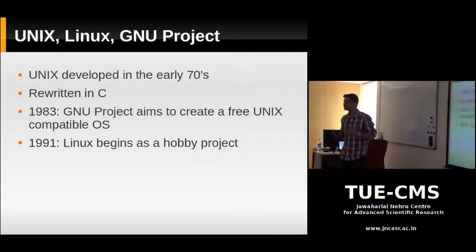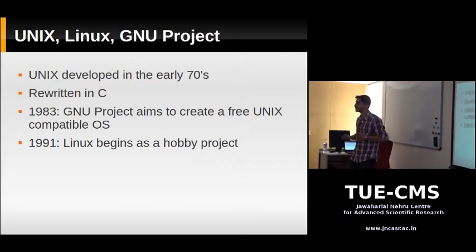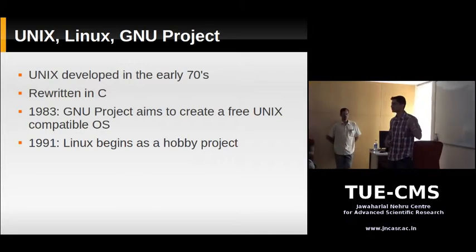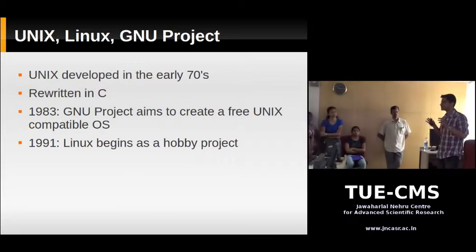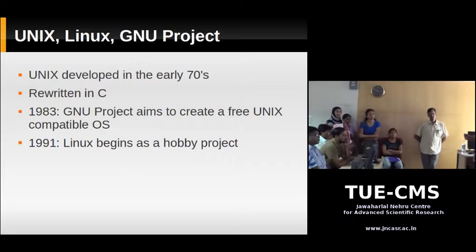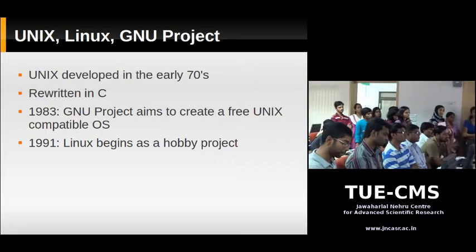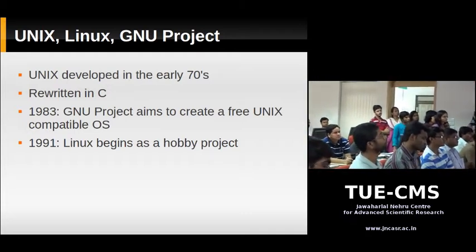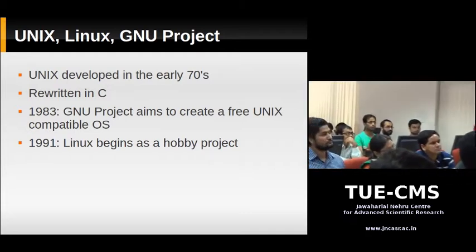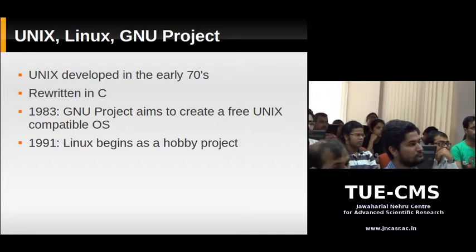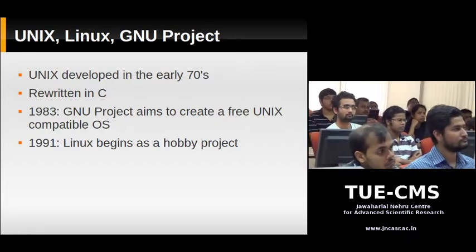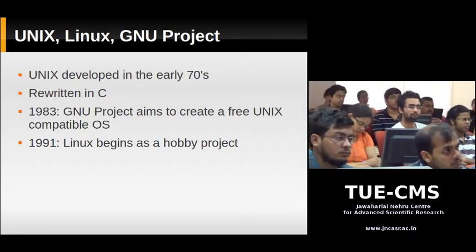So what POSIX does, it tells how your Unix system is going to behave. What are the system calls? We were talking about system calls earlier. So this standard tells you what are the system calls, how you use those system calls, and how basically a Unix system should behave. So once the standard came, every company that wanted to create a new Unix would try to make their Unix compatible with the standard.